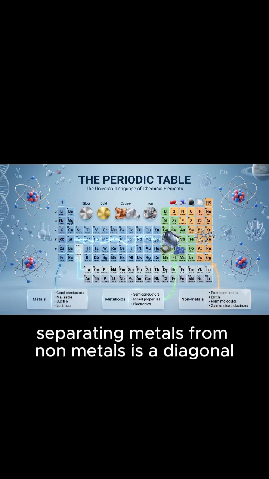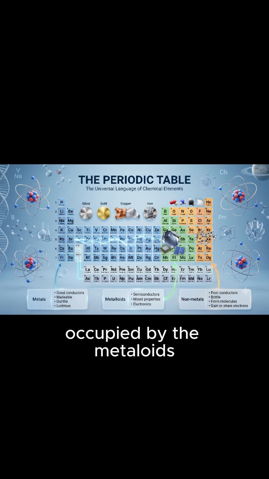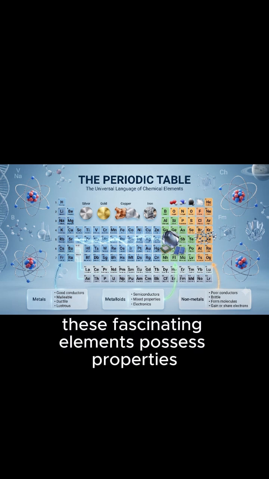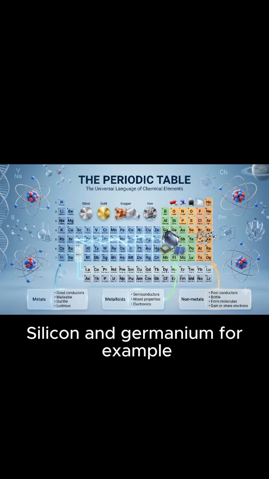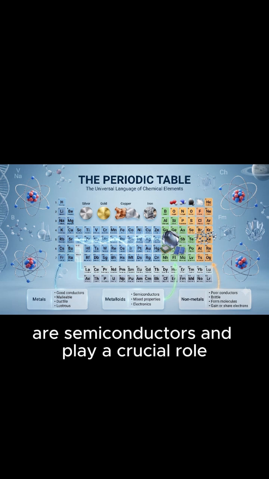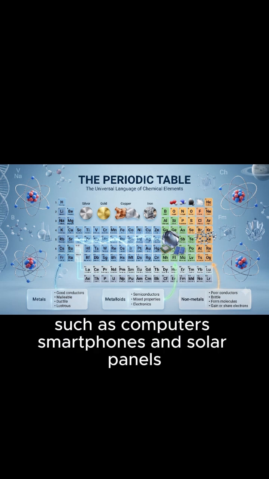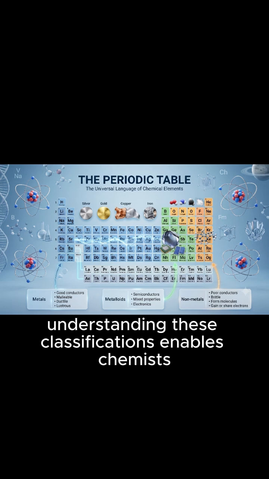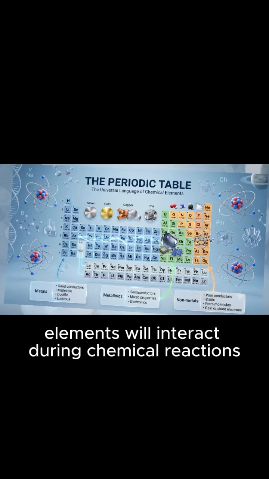Separating metals from nonmetals is a diagonal staircase-like boundary occupied by the metalloids. These fascinating elements possess properties intermediate between metals and nonmetals. Silicon and germanium, for example, are semiconductors and play a crucial role in the manufacture of electronic devices such as computers, smartphones, and solar panels. Understanding these classifications enables chemists to predict how different elements will interact during chemical reactions.